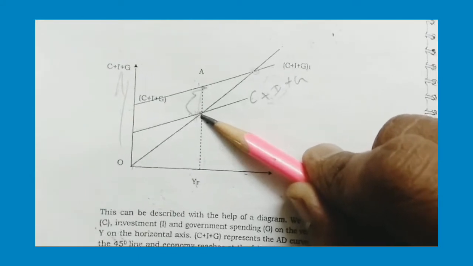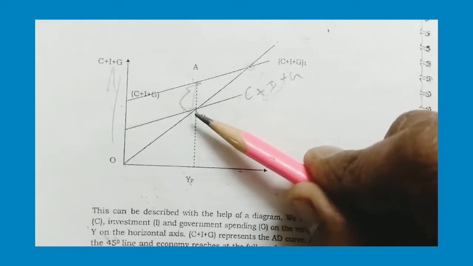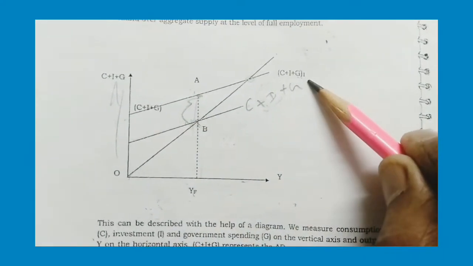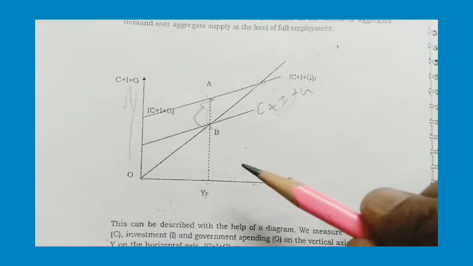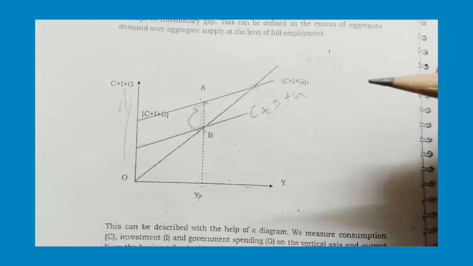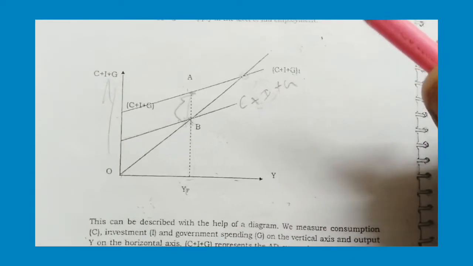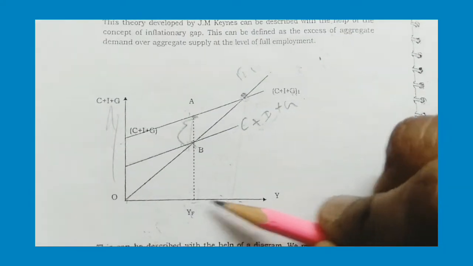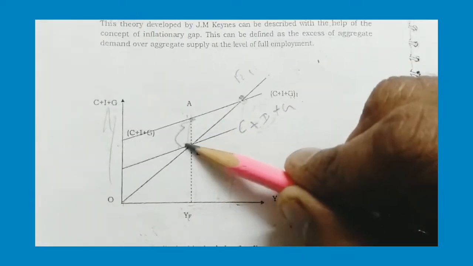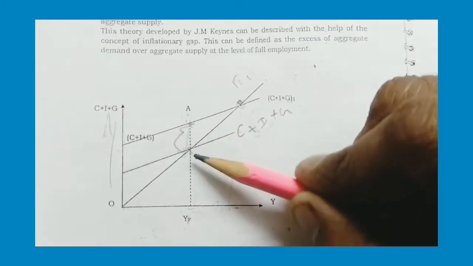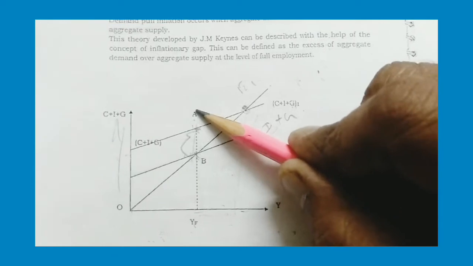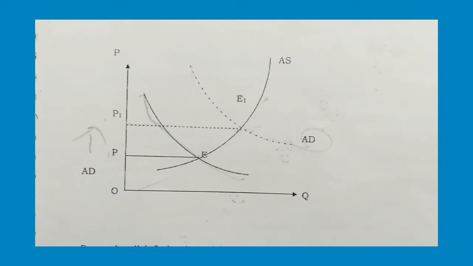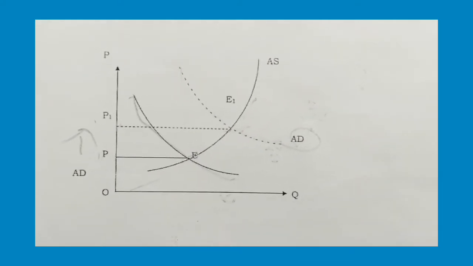Now, suppose for any reason aggregate demand rises over the aggregate supply. The AD curve shifts to C plus I plus G1. But output cannot increase since it has already reached the full employment level. So now the new equilibrium point is equilibrium point 1. Output cannot increase, so automatically this gap will arise and the price will increase. This AB is called an inflationary gap. As demand is more than the supply of commodity, prices of commodity increase.